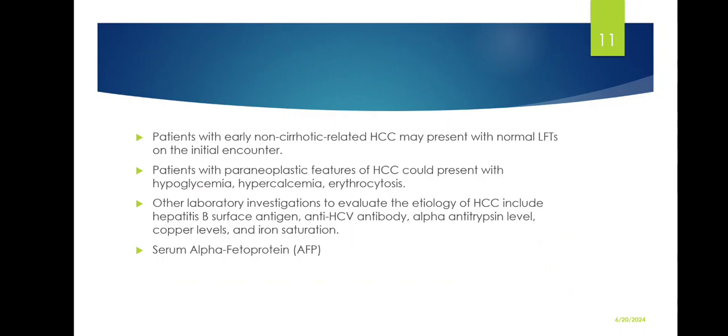Patients with early non-cirrhotic related HCC may present with normal liver function tests on the initial encounter. Patients with paraneoplastic features of HCC could present with hypoglycemia, hypercalcemia, and erythrocytosis. Other lab investigations that are used to evaluate the etiology of hepatocellular carcinoma include hepatitis B surface antigen, anti-hepatitis C virus antibody, alpha-1 antitrypsin level, copper levels, and iron saturation. Then we also check for serum alpha-fetoprotein, which is a marker for hepatocellular carcinoma.